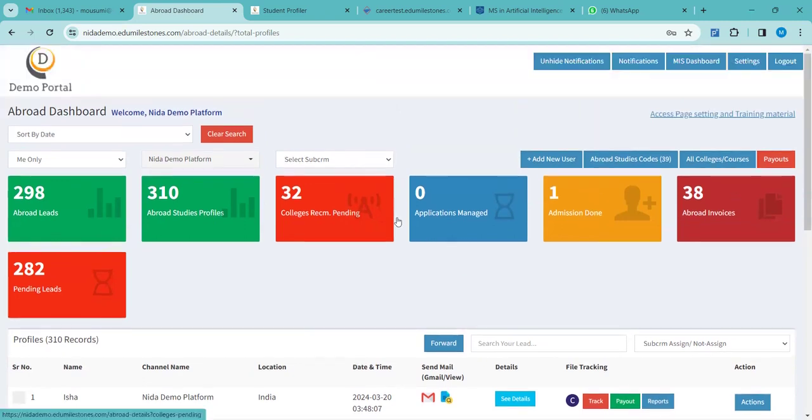Let me make it a little bit clearer. Whenever we have to charge anything from the students, EduMilestones cannot go directly and connect with the students and charge. We will raise an invoice to our channels. Channels will pay us, and you will raise an invoice to the candidate with the cumulative amount, EduMilestones and yours together, and collect it from them. That is how it will be done. Our invoice will not go directly to the channels or the students. That is what I'm asking.